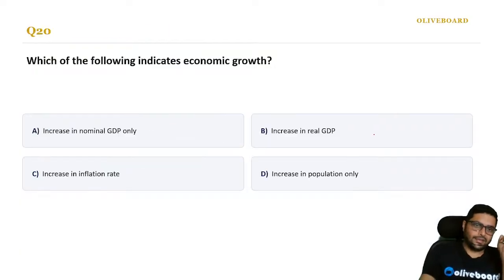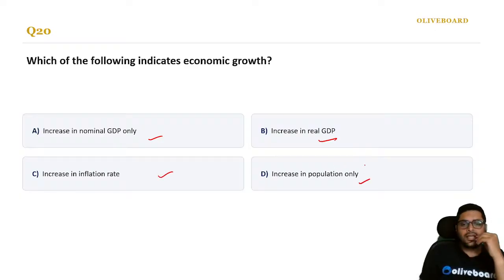Okay, next. Which of the following indicates economic growth? Increase in nominal GDP only, increase in real GDP, increase in inflation rate, or increase in population only? Can only population increase lead to economic growth?